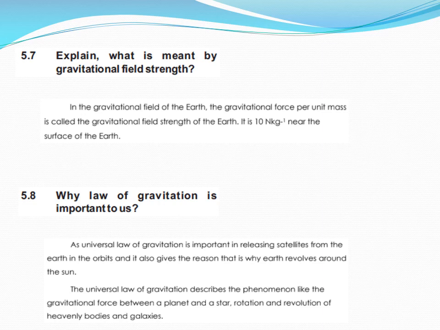The universal law of gravitation describes the phenomenon like the gravitational force between a planet and a star, rotation and revolution of heavenly bodies and galaxies. So the whole setup of the universe is persistent and stable and existing due to gravitation.